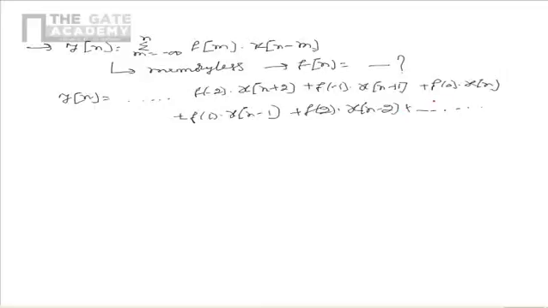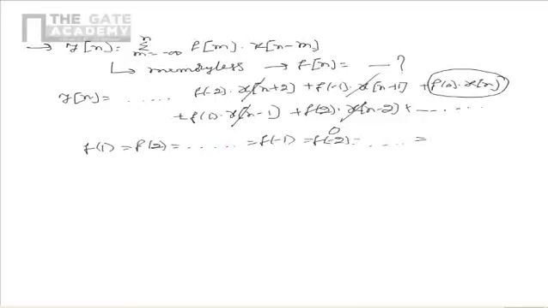But the system is memoryless. For that to happen, there should be only the term corresponding to f of 0 into x of n, and the remaining terms should be 0. But the remaining terms need not be 0 for any generic x of n, and those terms would be 0 if and only if f of 1 equal to f of 2 equal to, and so on, equal to f of minus 1 equal to f of minus 2 equal to, and so on, are 0. For this to happen, f of n should be an impulse function of the form k into delta n. From this we see that the given system is memoryless if and only if f of n is of the form k into delta n, meaning it should be an impulse function.